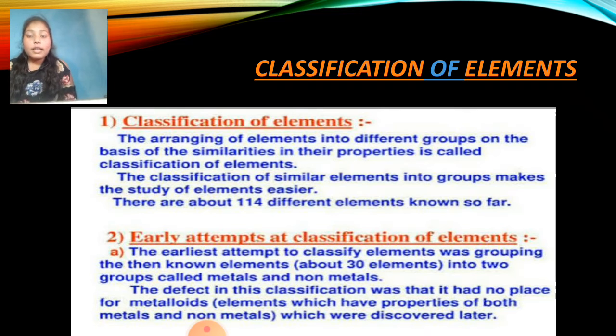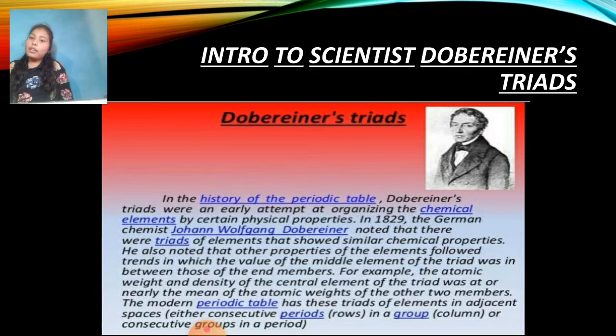The defect in this classification was that it had no place for metalloids, elements which have properties of both metals and non-metals, which were discovered later. So can you guess who the scientist was, where there was space only for metals and non-metals but not for metalloids? Yes, you are correct. That is Dobereiner's triads. Dobereiner was a scientist, and he also put forth an attempt to make space to settle all the elements in the periodic table.